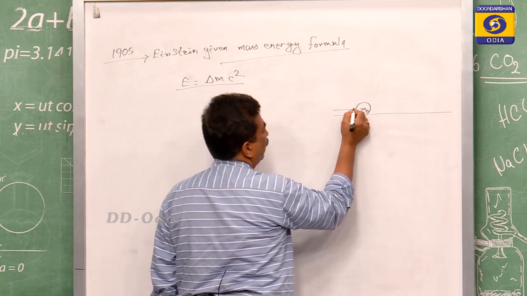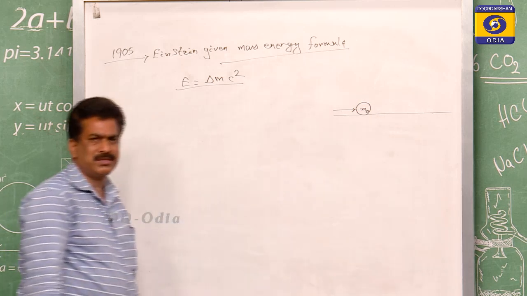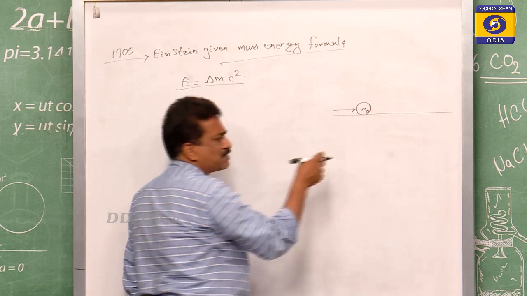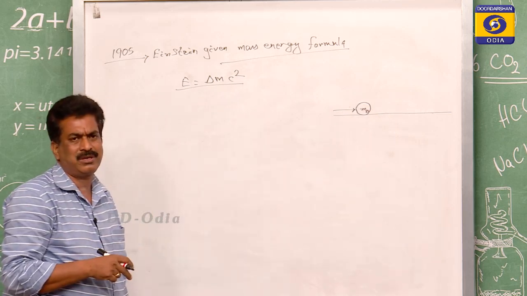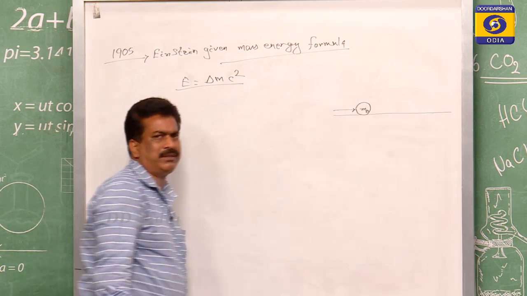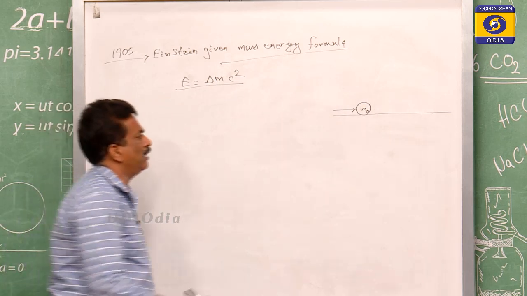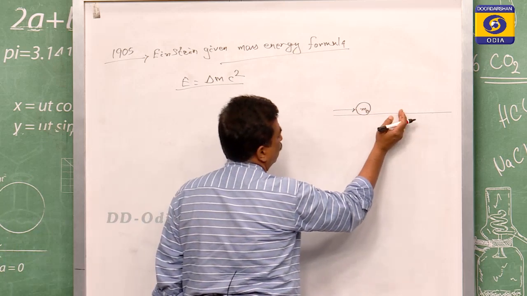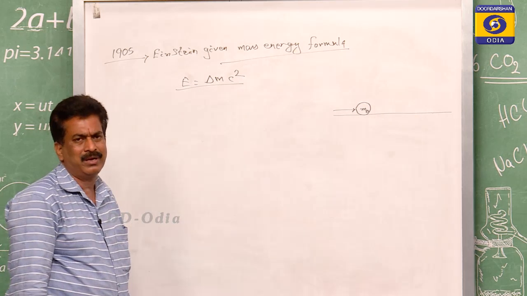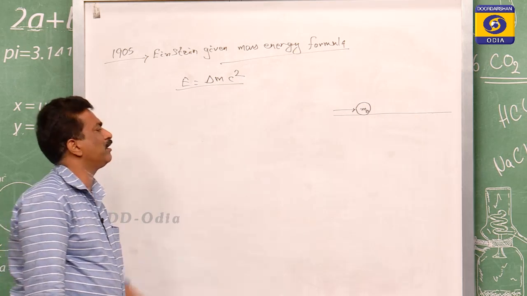If some force is applied, which mass will be more, the mass at its stationary position or the mass in motion? We discussed that in Nuclei 3, and we observed that when the mass is in motion, it will be heavier than the body at rest.